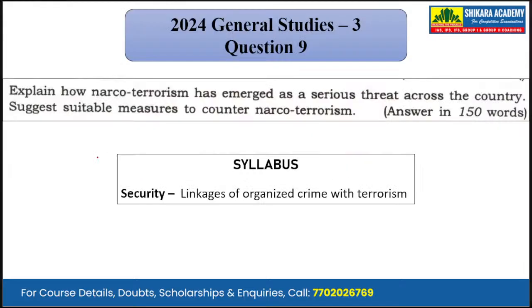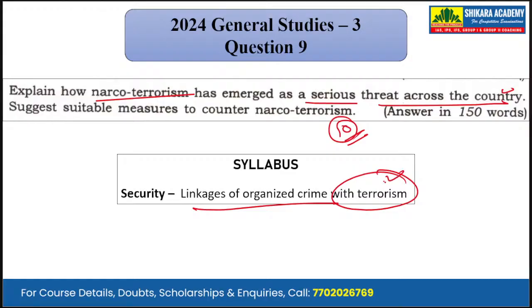Then moving on to the next question, that is question number 9. Explain how narco-terrorism has emerged as a serious threat across the country. Suggest suitable measures to counter narco-terrorism. 10-mark question that we have to answer in 150 words. Now, mapping it with the syllabus, we can see that it has been asked from the subject of security, and the topic is the linkages of organized crime with terrorism. So, basically, it is a question on terrorism and how narcotics is linked to terrorism.